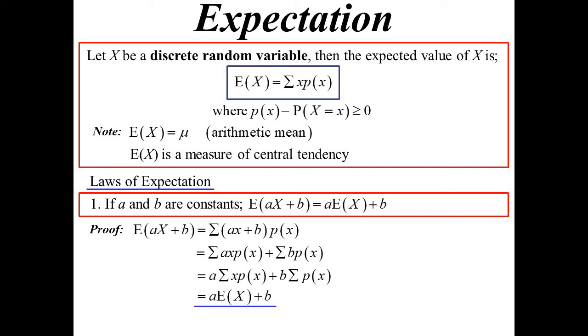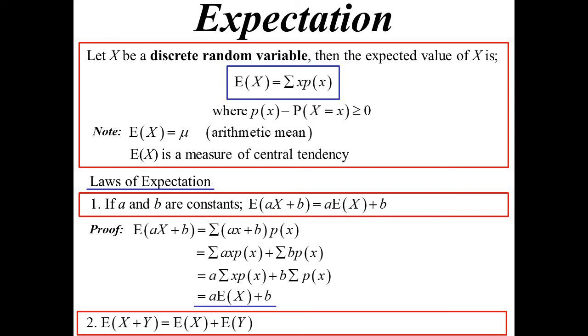We said they all add up to 1. So that's just b. Here, xpx, well, that's what we just defined to be ex. So we do end up with a times ex plus b. Second one, expected value of x plus y would be the same as the expected value of x plus the expected value of y. All right, let's have a look at this example.